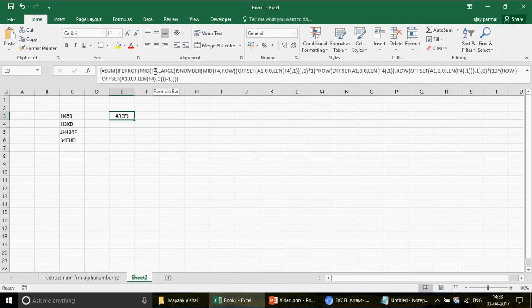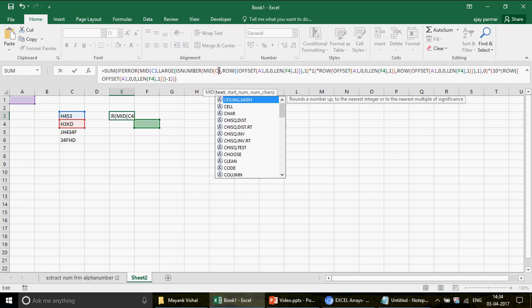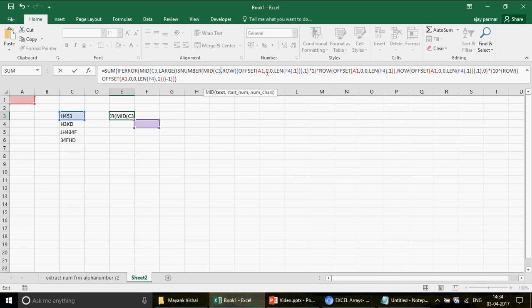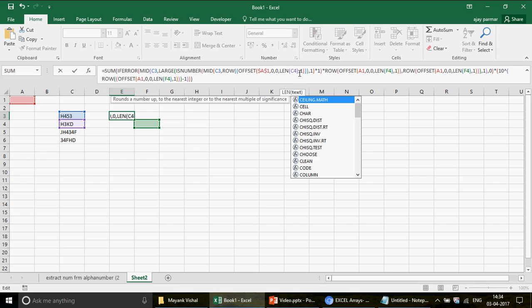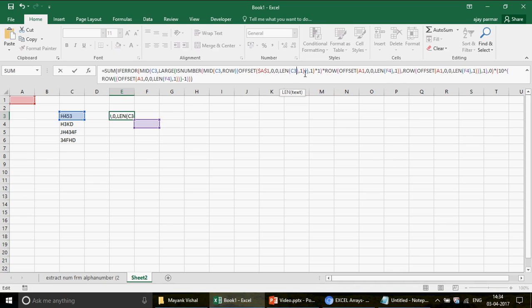Now you will see this F4 actually is not F4, it has to be C3. So I'm gonna write here C3. Okay, and then again here also it is going to be C3. You're gonna write here C3, and A1 has to be frozen. So just freeze this so that every time the row starts from A1 and you will have all those 1, 2, 3, 4, 5 series. Length of F4 doesn't matter for us now. It should actually be C3, because from C3 the length would come and it will make the series. And then again I freeze this A1, because I want to drag the formula.